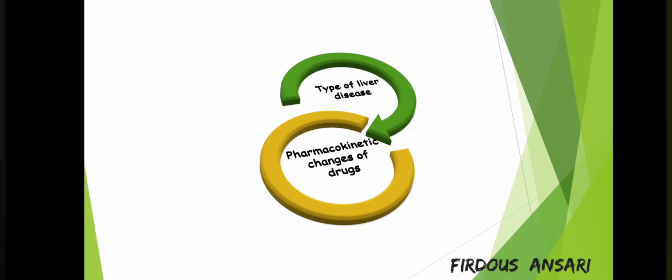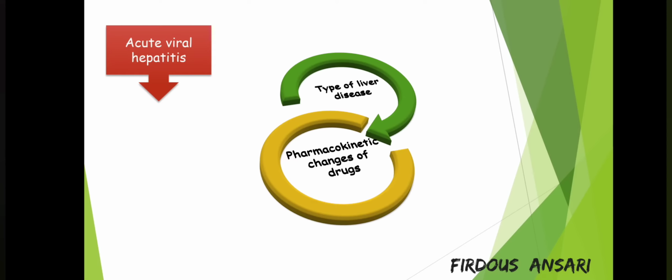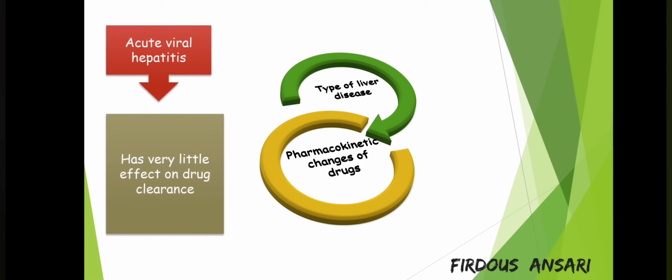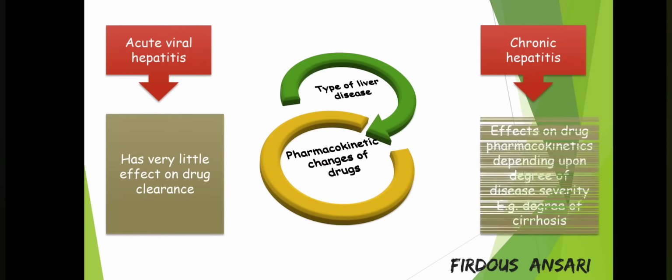There is a relationship between the type of liver disease and the pharmacokinetic changes of drugs. Like in acute viral hepatitis, it has very little effect on drug clearance, whereas in case of chronic hepatitis, obviously it will have a huge effect on the drug clearance.